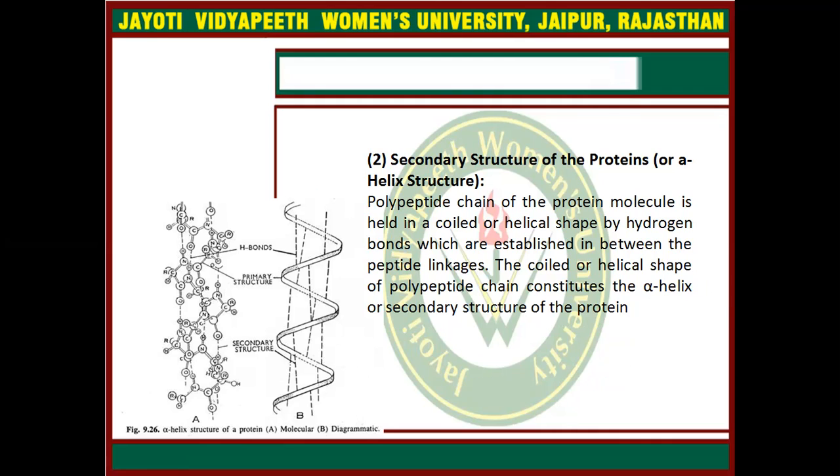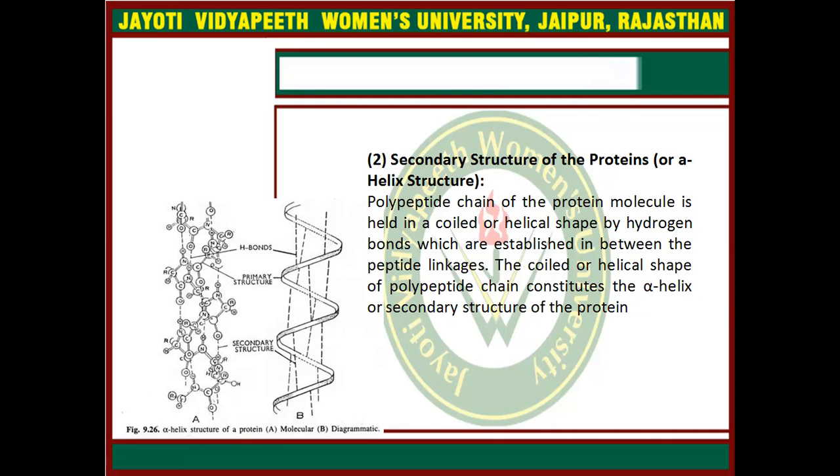In the alpha helix, only one single polypeptide chain will be present, and hydrogen bonds will be formed between the carboxylic group of one amino acid and the amino group of another amino acid, and they will start to create a curve, known as an alpha helix. But in the beta pleated sheets, two polypeptide chains will be involved. There are two arrangements in beta pleated sheets, antiparallel and parallel.